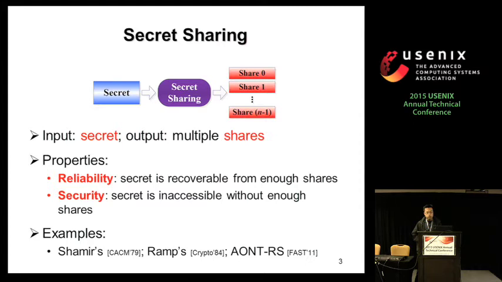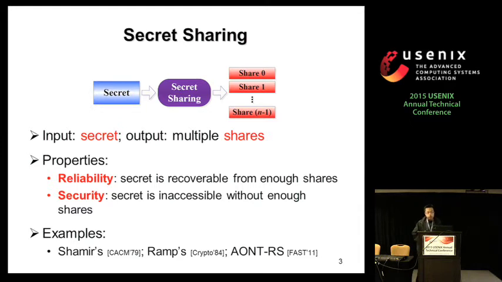Also, the secret cannot be accessed if we don't have enough shares. So the attackers need to compromise enough shares in order to reconstruct the original secret. So secret sharing can achieve both reliability and security. And there are many ways to implement secret sharing. The classical one is the Shamir scheme. Another one is the RSSS scheme, which is a hybrid of the Shamir scheme and Rabin's information dispersal. And a more recent approach is the all-or-nothing RS implementation.